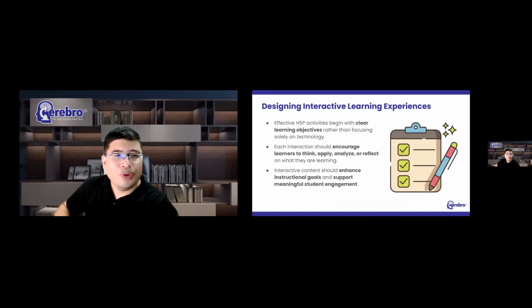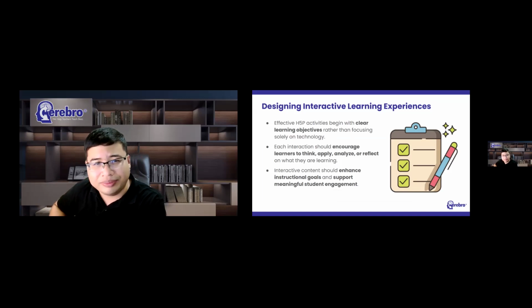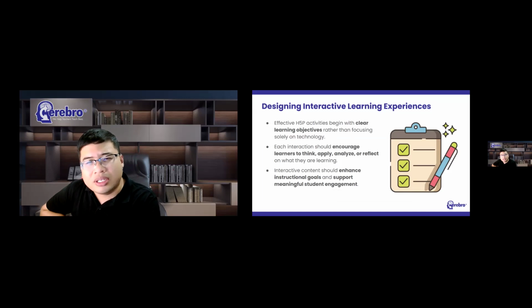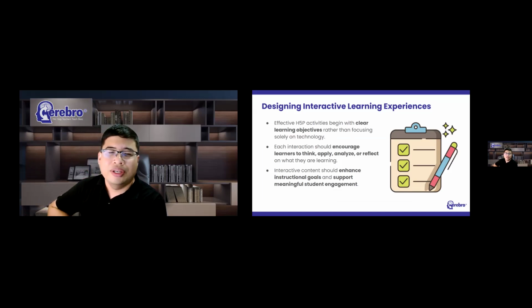But before we begin looking at specific H5P content types, I want us to spend a few minutes discussing instructional design. Now, I know the term instructional design can sometimes sound intimidating because it sounds too technical, too specialized, but in reality, every teacher is already an instructional designer. Every time you prepare a lesson, choose an activity, write an assessment, or plan a discussion, you are making instructional design decisions. You are designing how learning will happen.